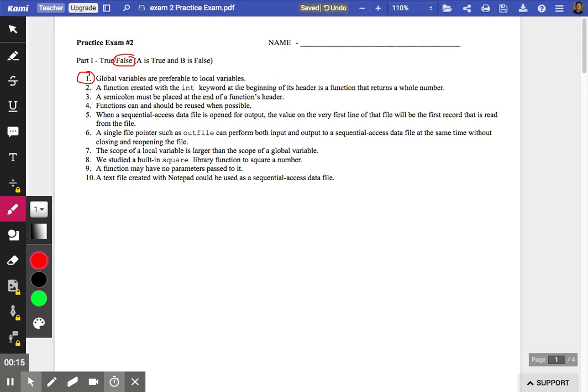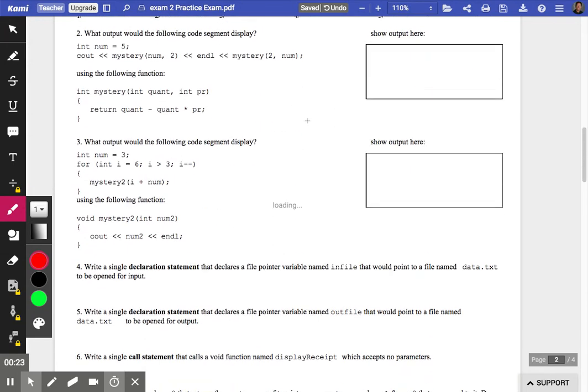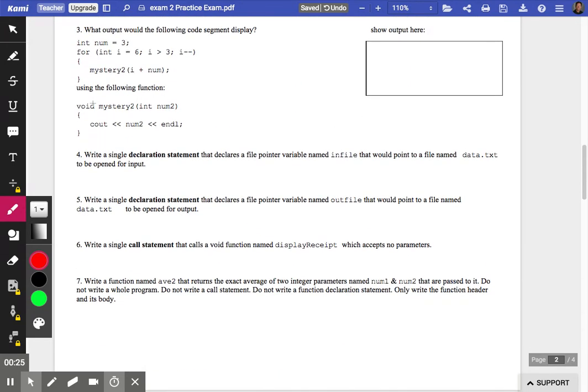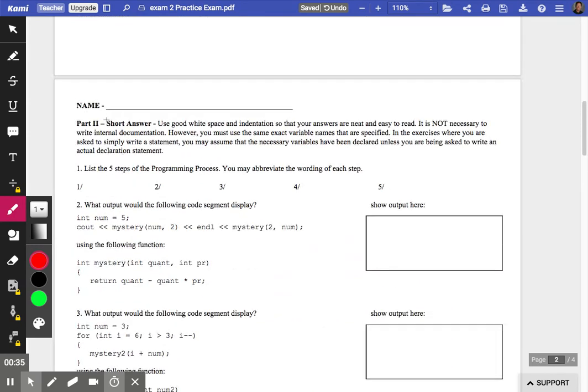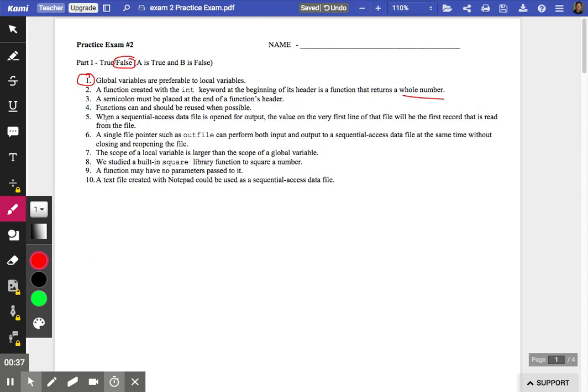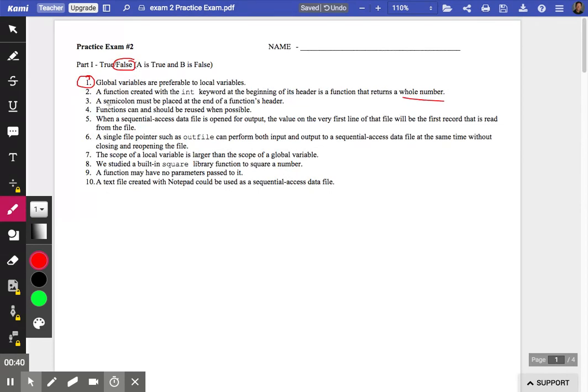Function created with int. Yes, int is a whole number, and a function's the first line of code in a function, like this right here. The word void means that there's no return. But if there were the word int there, that means we're returning an integer with a return statement. So number 2 is definitely true. I'm not circling the truths.